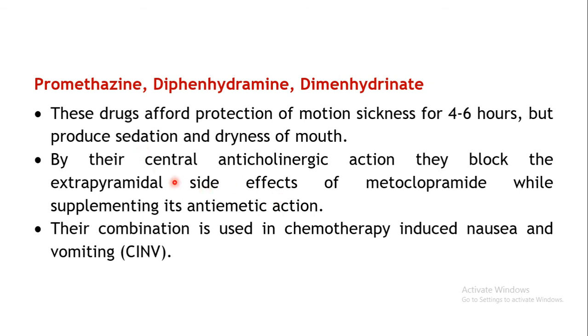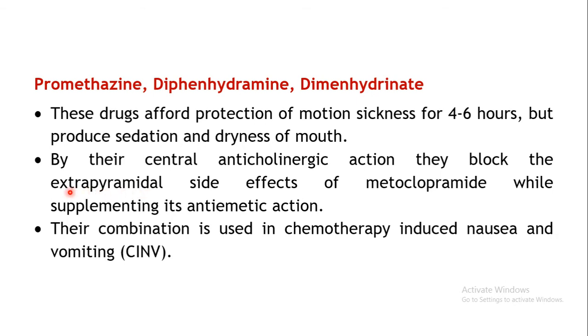Okay. Then their central anticholinergic action blocks the extrapyramidal side effects of metoclopramide. Now this is an added advantage with these particular agents, H1 antihistaminics. Metoclopramide is actually an antiemetic belonging to the prokinetic class, but this has side effects such as extrapyramidal side effects, the ones which are seen with the neuroleptics.